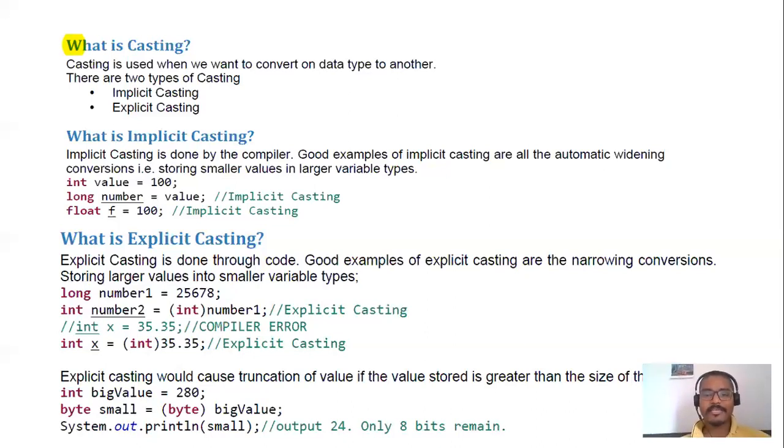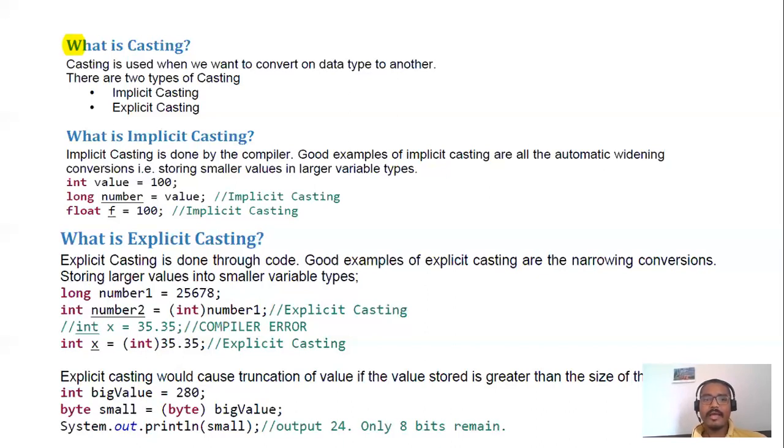But in the case of explicit casting, you can see an example. We need explicit casting when we are trying to store a larger range data type into a smaller range data type. For example, there is a long value, long number one, and you are trying to store it in int number two. In this situation you will need explicit casting. Explicit casting means you have to handle this using the code. That's why it's known as explicit casting. In the example, I have cast number one using int.